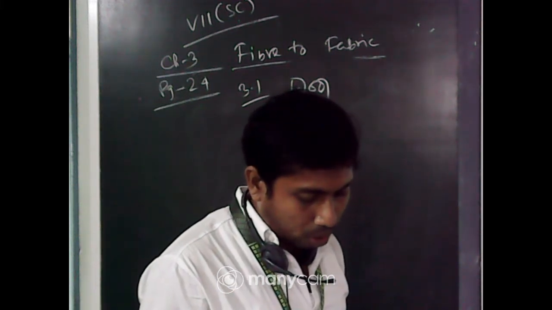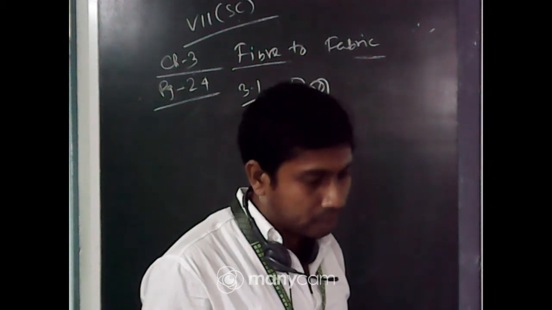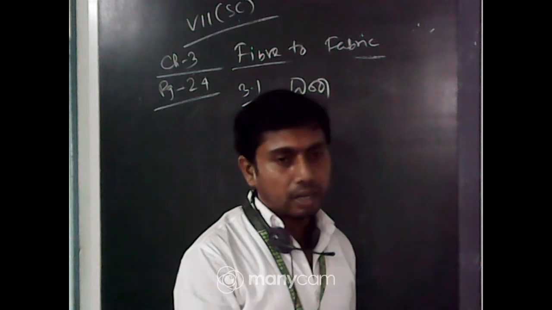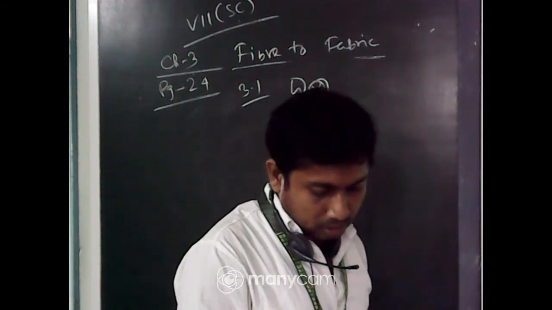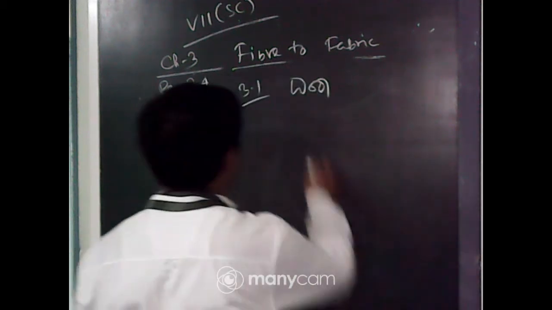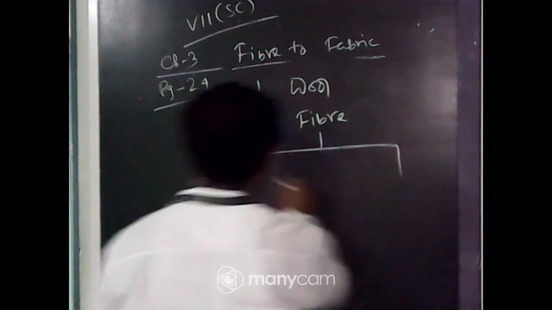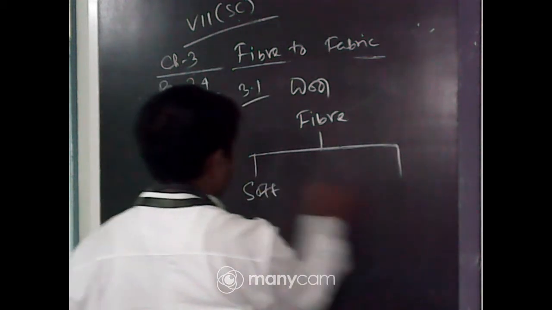Feel the hair on your body and arms and those on your head. Do you feel any kind of differences? Which one seems coarse and which one is soft? So the fiber, one is coarse, one is soft.